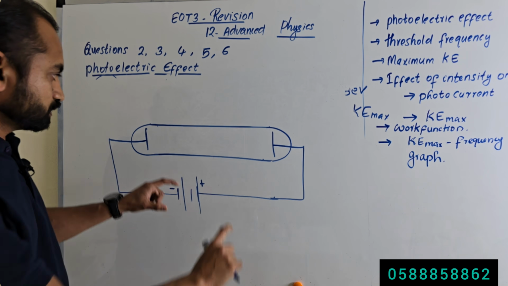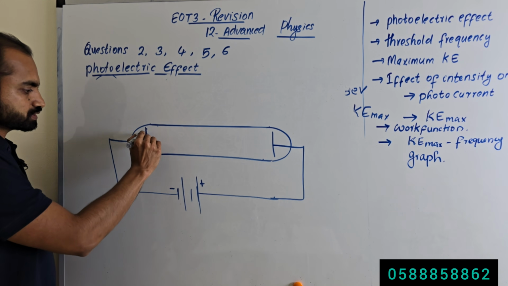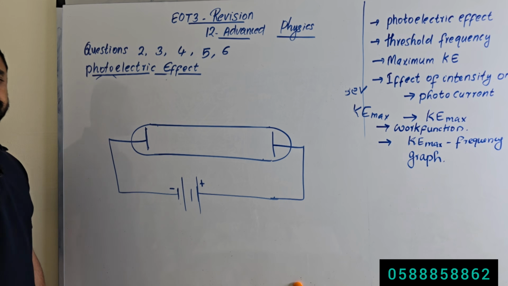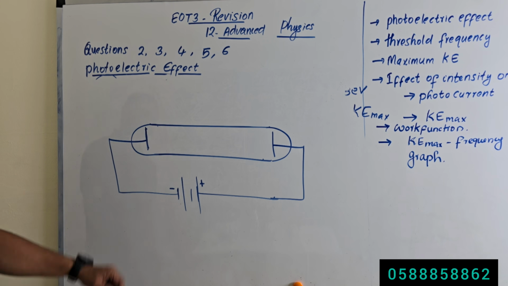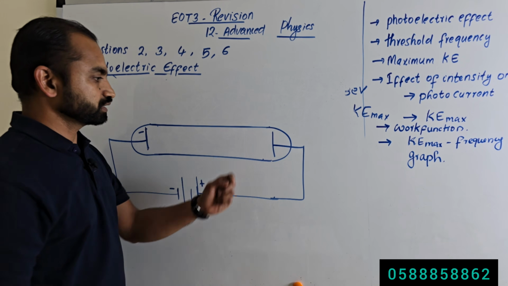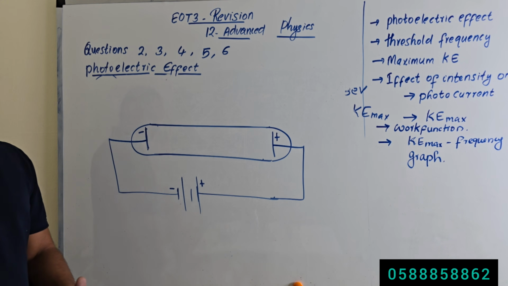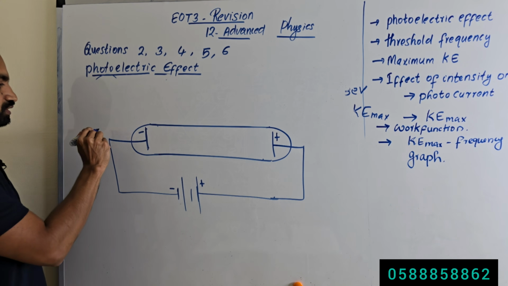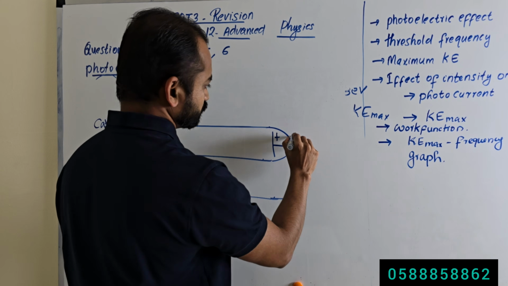This is a glass tube, and here there is a metal, for example a cesium metal, and we are connecting a negative potential here. So this will be negatively charged, and here we are connecting a positive potential, so it will be a positive electrode. This we call the cathode, and the positive electrode is called the anode.